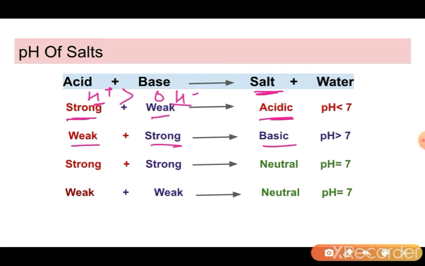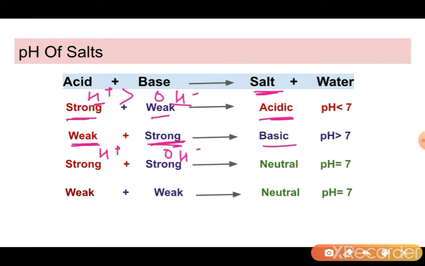We will not call this salt an acid. It will not become acid. It will remain salt, but the salt will be slightly acidic in nature. Similarly, if the acid is weak, meaning it has fewer H plus ions, and the base is strong, meaning it produces a lot of OH minus ions.